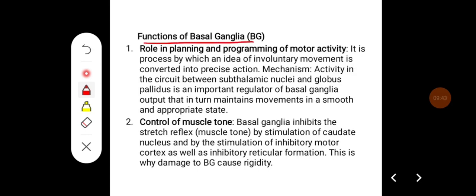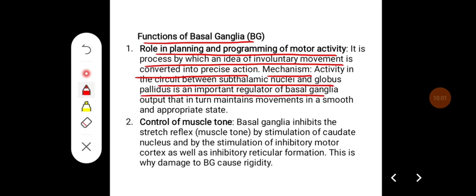Functions of basal ganglia. It has a role in planning and programming of motor activity. It is the process by which an idea of voluntary movement is converted into precise action. The mechanism is that the activity in the circuit between subthalamic nuclei and globus pallidus is an important regulator of basal ganglia output, which in turn maintains movements in a smooth and appropriate state.